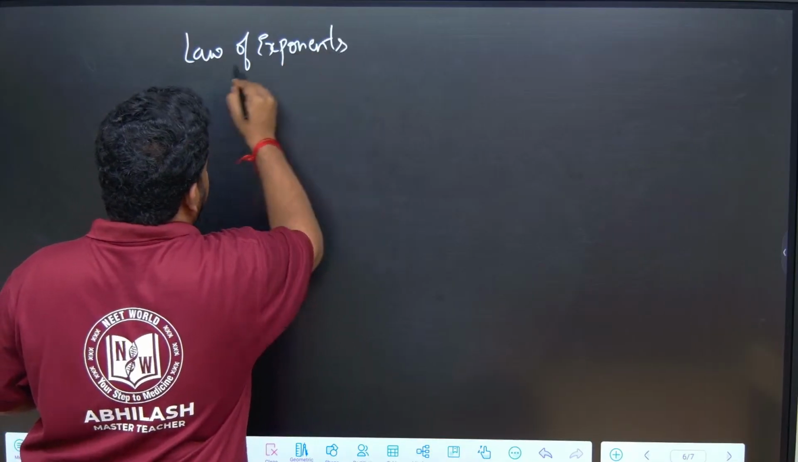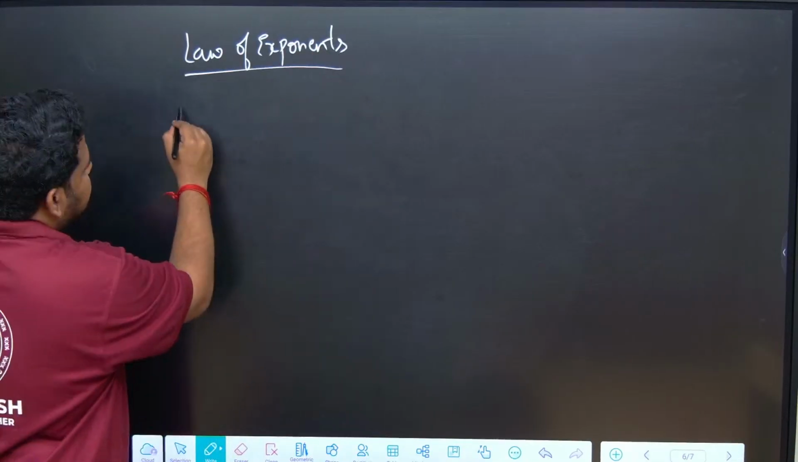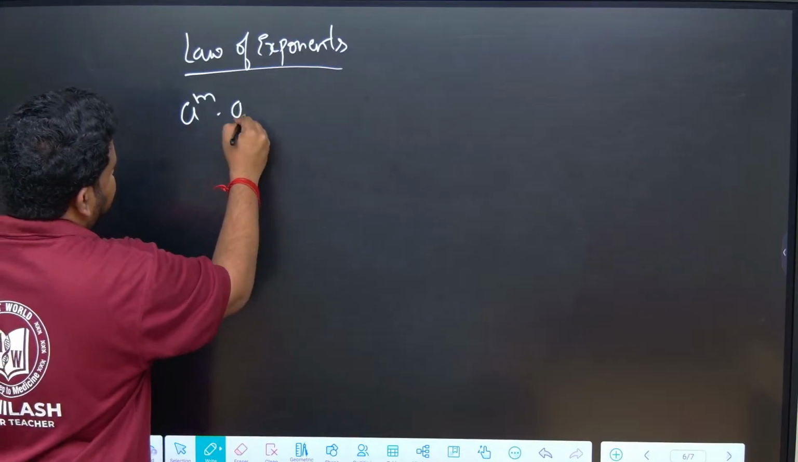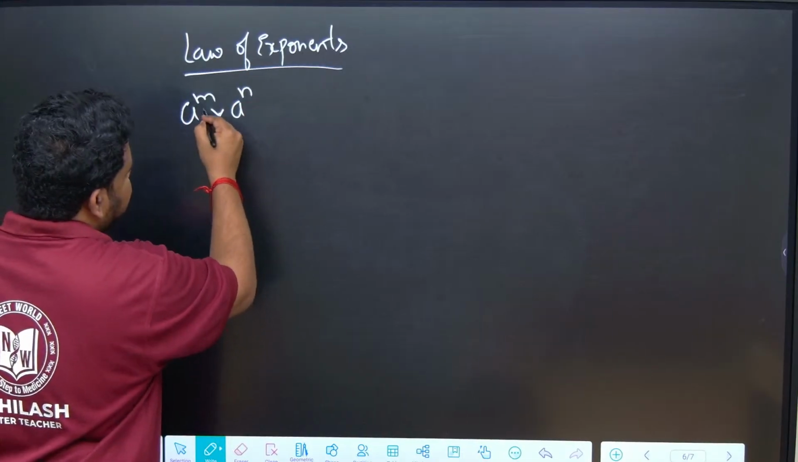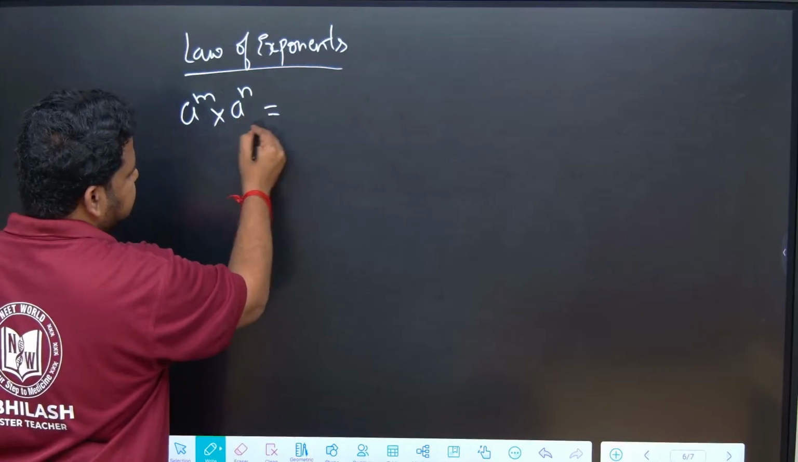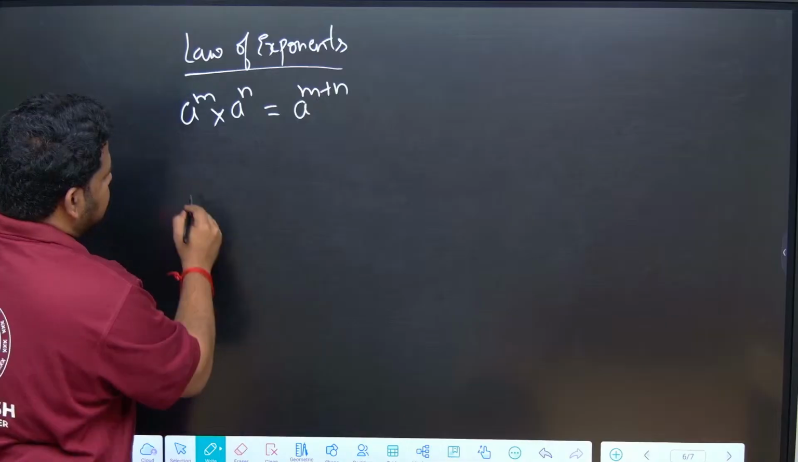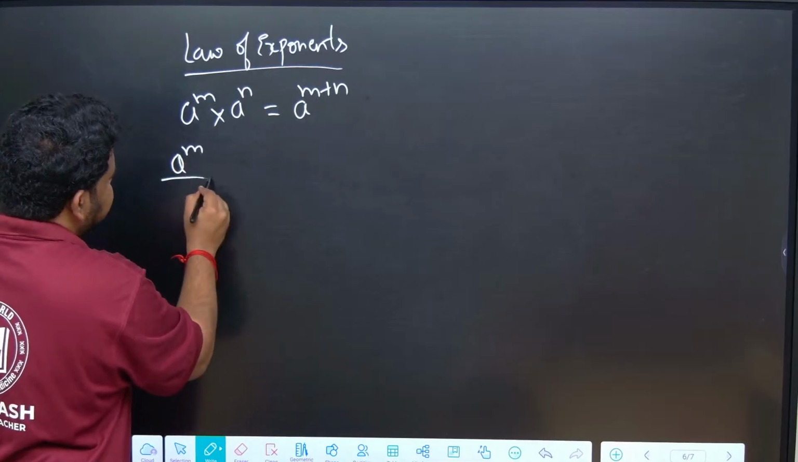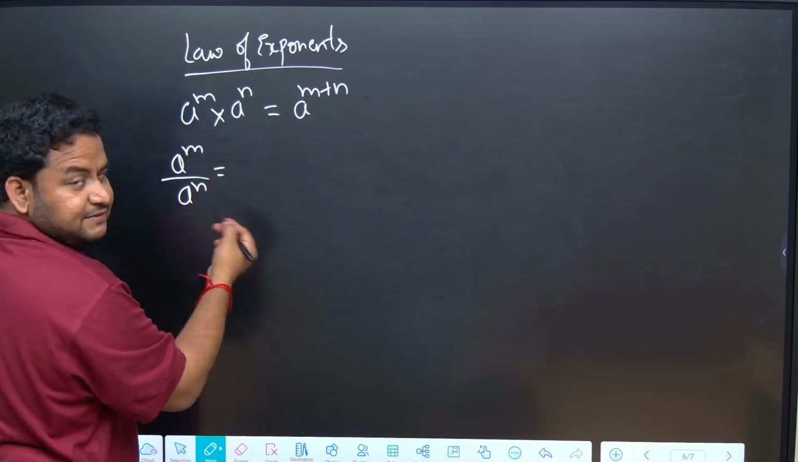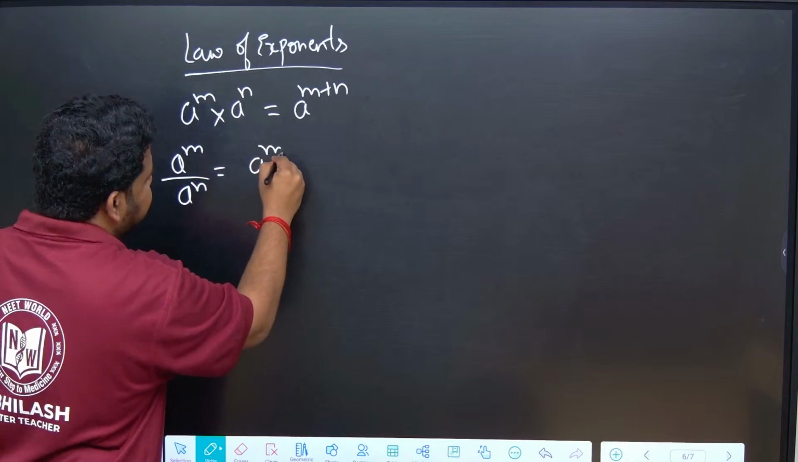Law of exponents. So the law of exponents says what? If a to the power of m into a to the power of n is given, that is, the base is the same, that is a, then it can be written as a to the power of m plus n. Next, a to the power of m divided by a to the power of n is given, that time we can write it as a to the power of m minus n.